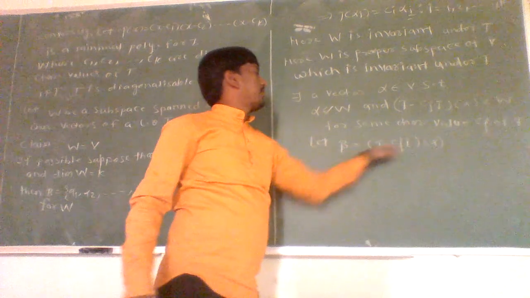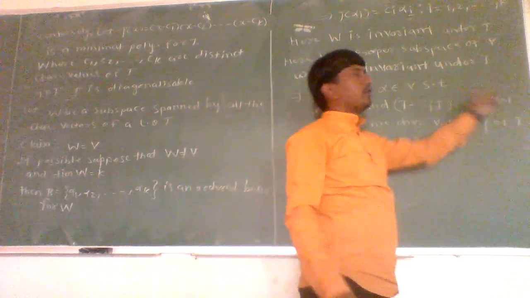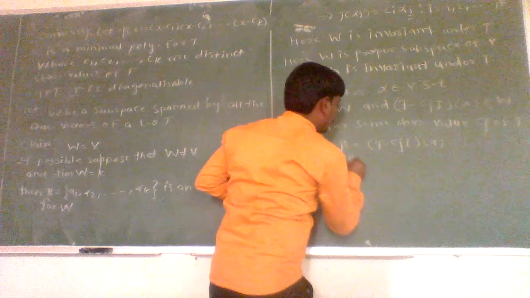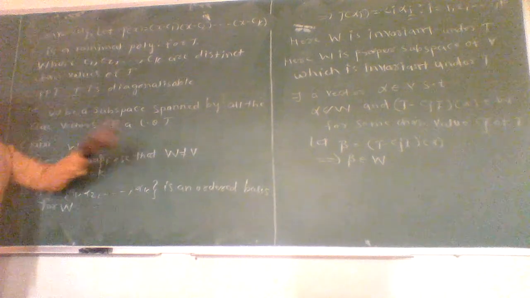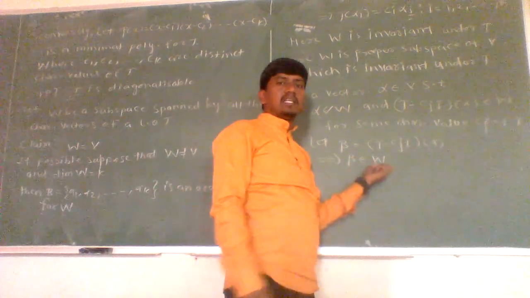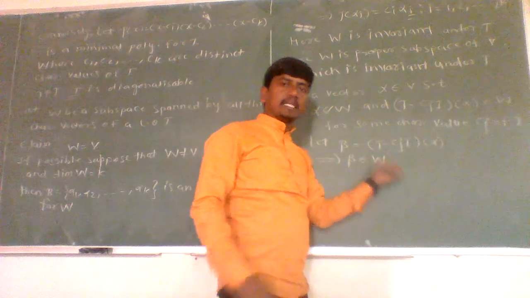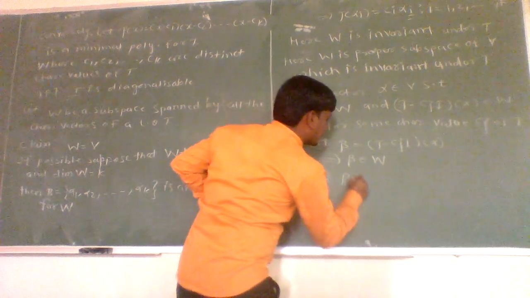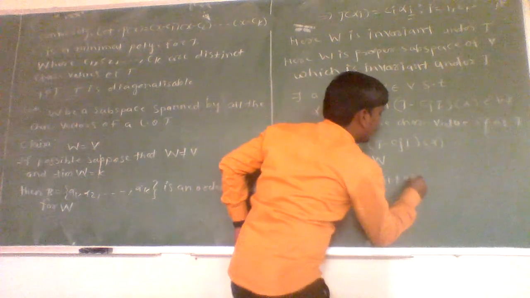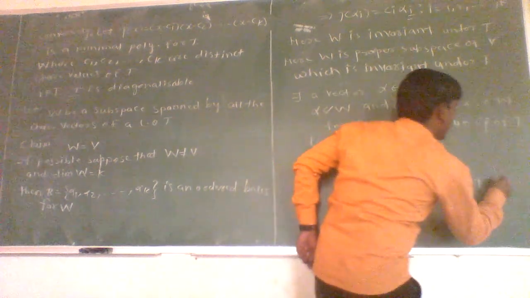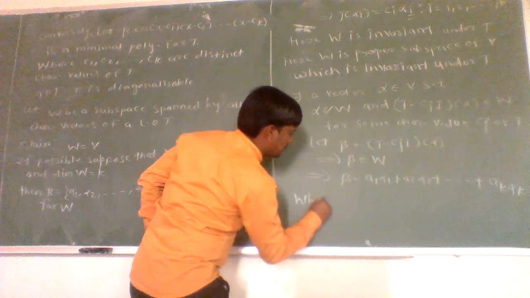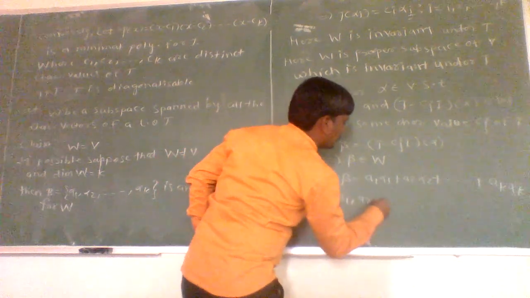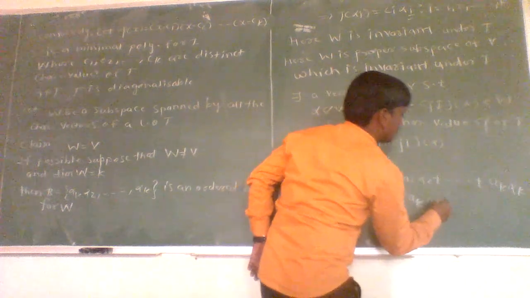Here we have taken (T − c_j I)(alpha) equal to beta, and (T − c_j I)(alpha) belongs to W, which implies beta belongs to W. As beta belongs to W and B is a basis for W, this beta can be expressed as a linear combination of elements of its basis set. That is, beta can be expressed as a1 alpha 1 plus a2 alpha 2 plus, and so on, up to ak alpha k, where a1, a2, up to ak are scalars.